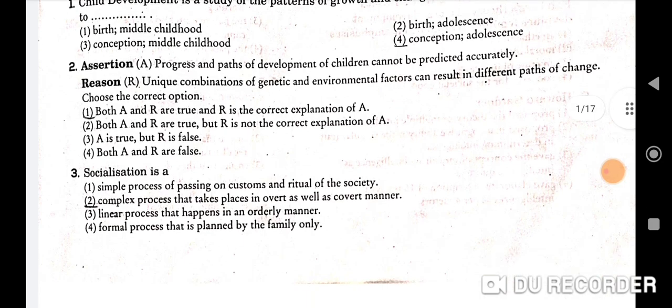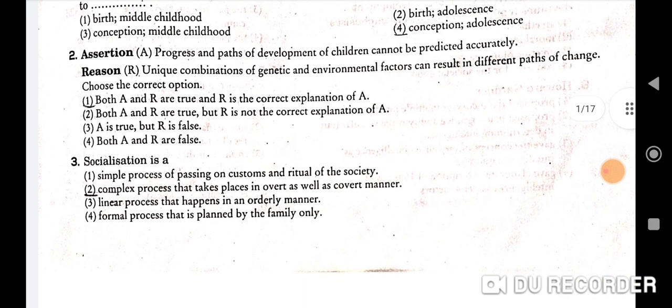Next question is assertion A. Progress and paths of development of children cannot be predicted accurately. Reason: unique combinations of genetic and environmental factors can result in different paths of change. So choose the correct option. So here both A and R are true, and R is the correct explanation of A. So here first will be the correct option.